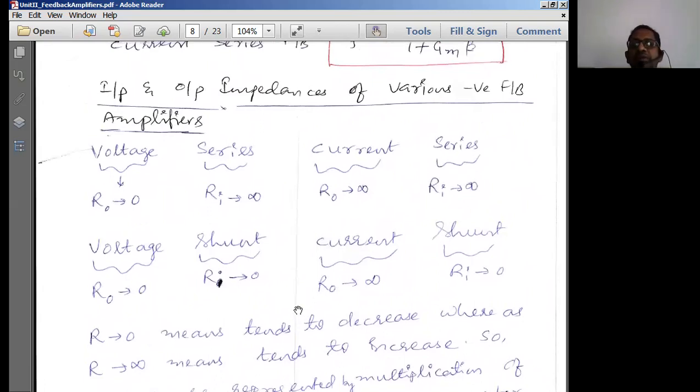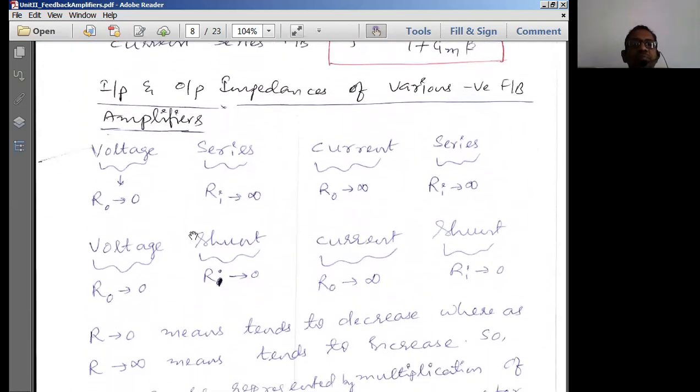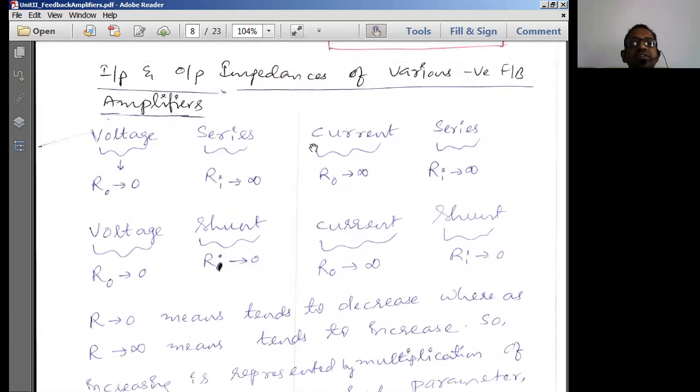Now, one parameter we have discussed is the gain of the amplifier. The other parameters we have discussed are input resistance and output resistance. Let us see how the input resistance and output resistance get affected. Let us see the input and output impedances of various negative feedback amplifiers, how they are going to get affected. First of all, see voltage series.